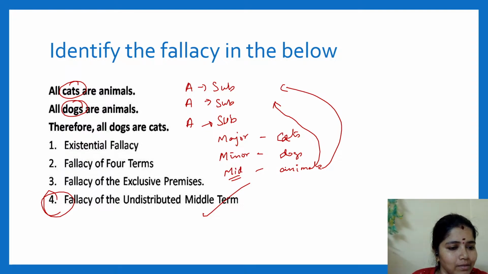Animals will not be in the conclusion because animal is the middle term. Middle term animals is not distributed in any premise. That's why it's an undistributed middle fallacy. Clear?